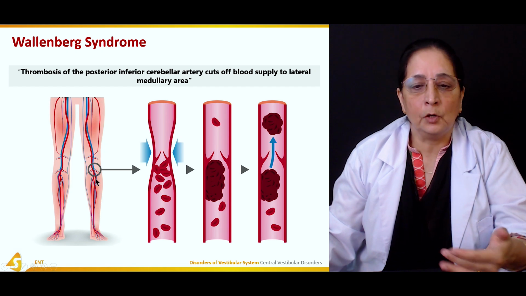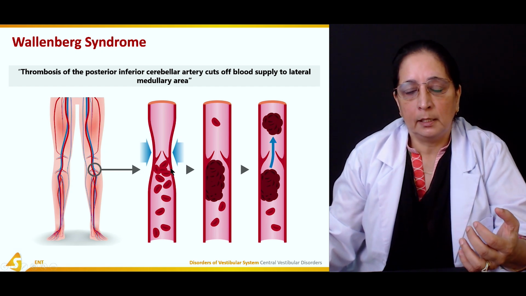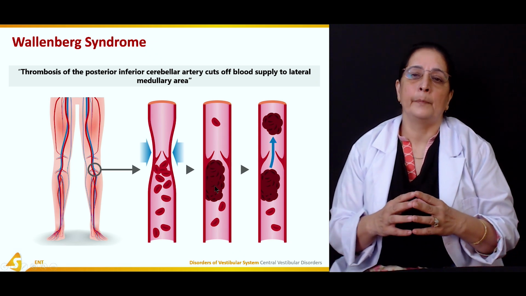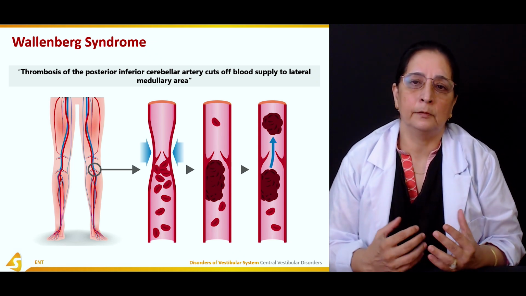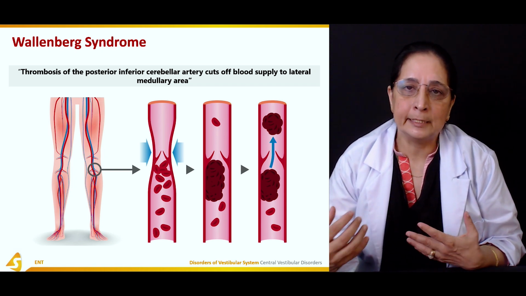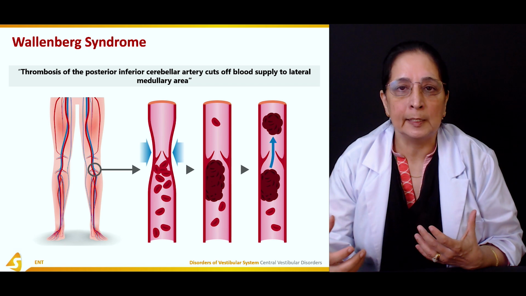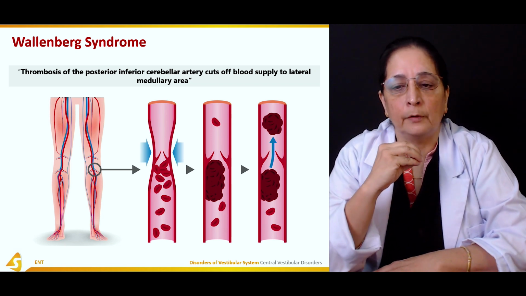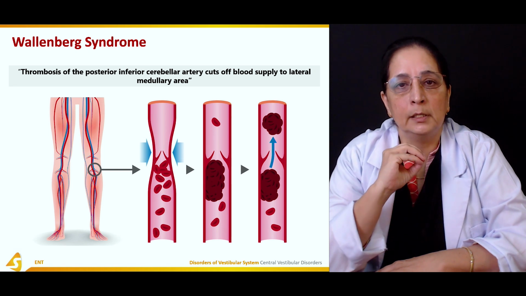As a result of the thrombosis, there is a blood clot, and sometimes a piece from the thrombus is dislodged and forms an embolus, and this embolus then moves and causes obstruction of the blood vessel or the artery.